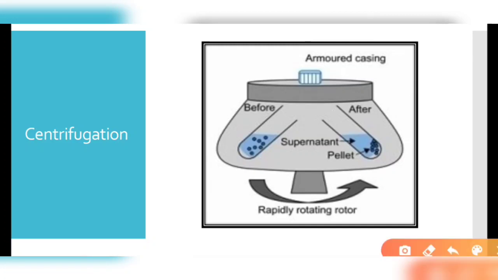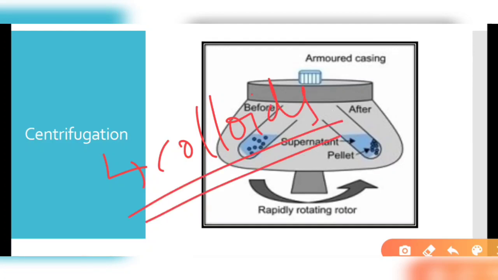Next is the centrifugation process. Centrifugation is generally used for colloid particles that are not able to settle down at the bottom, but remain suspended in the solution itself. Based upon the density and weight of the solute particles, we apply a rotating force over them. By the rotation force at an angle, they settle down at the bottom as a pellet.